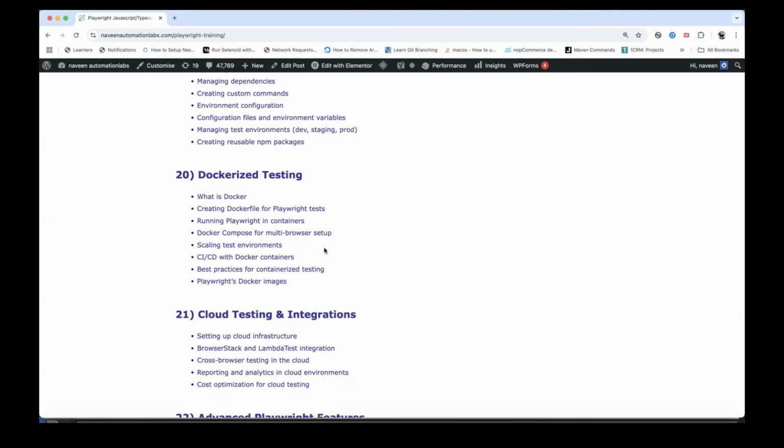Very, very important chapter, very advanced chapter. And this is how you have to reach this level also. That at the end of the day, we are creating the images or using the existing images with respect to Playwright and Docker, and then we are running it here.